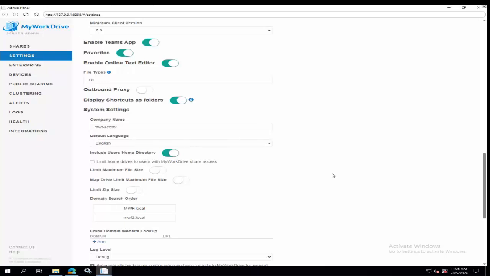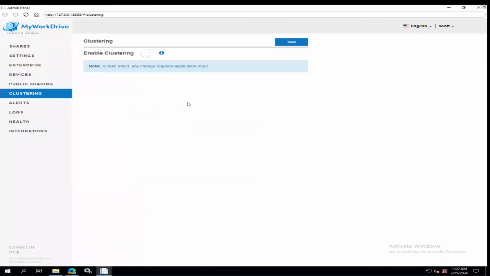That still exists, and the last thing I'll mention actually has a subtle change to it in 6.4.2, and that's our clustering functionality. Now, clustering is really confusing, and I definitely encourage you to reach out to support, review the support articles we have on this, and reach out to support before you consider doing anything with clustering, because clustering is essentially 3 tiers. There's clustering the configuration files, there's clustering sessions and locks for co-editing across nodes, and then there's, of course, publishing behind a load balancer.